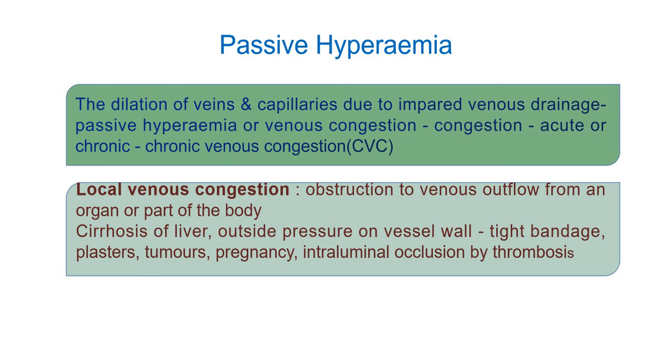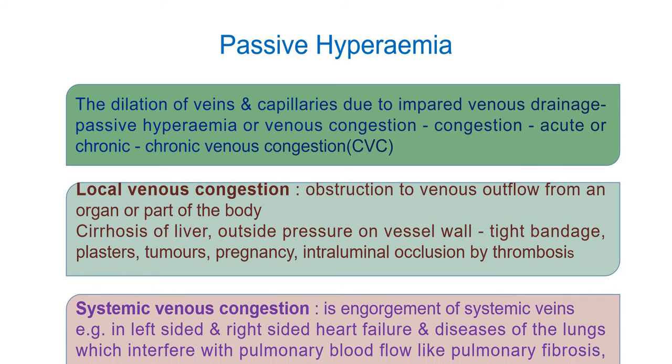Now in case of tumors, different types of tumors are there. Such tumors, if they increase in size, exert pressure. So the tumors, then pregnancy, or intraluminal occlusion by a process of thrombosis. Thrombosis is nothing but the clotting of blood.